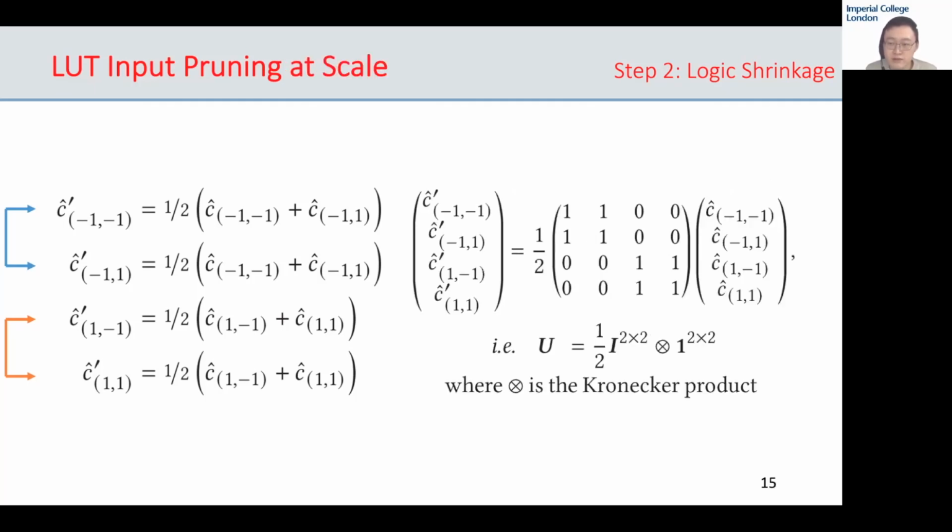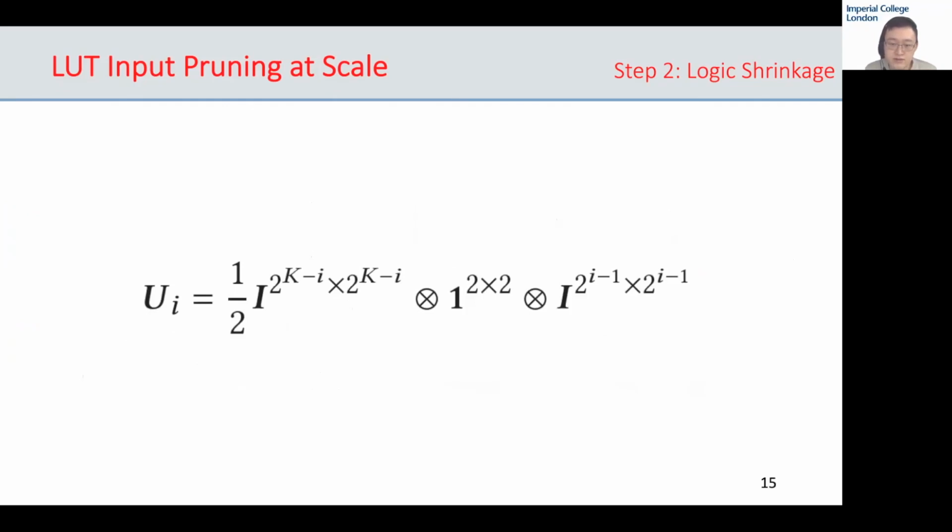While the above example with k equals to 2 is straightforward, the complexity of these operations increases exponentially with k. To ensure scalability, pruning methods must take advantage of GPUs and DNN training frameworks. We achieve this by implementing the transformation functions with matrix vector multiplications, using a square matrix kernel U as shown on the right-hand side. This is the general form of the square matrix kernel U, which removes the ith LUT input from a k-LUT.